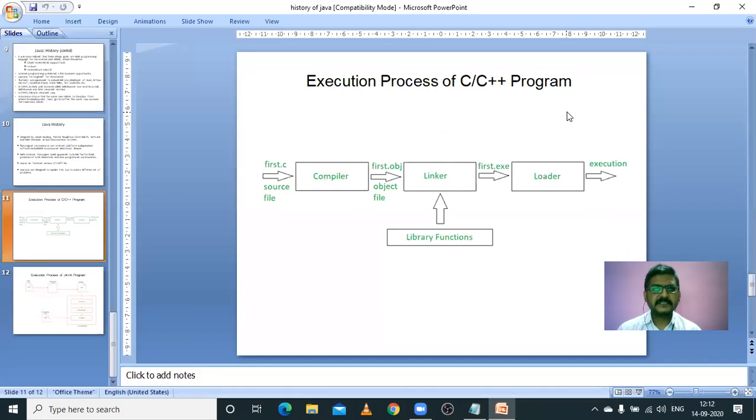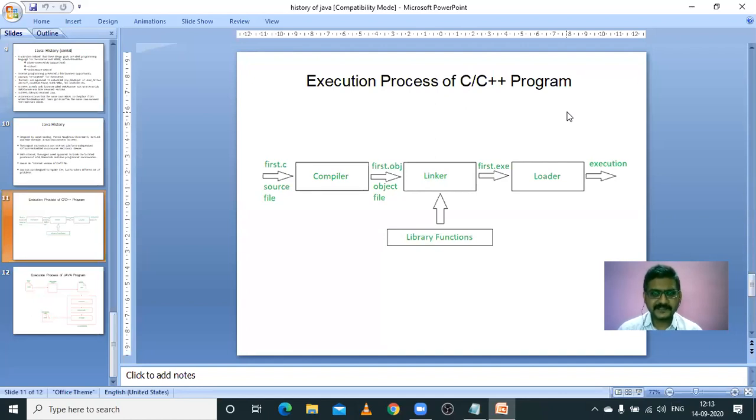After that, it has to be compiled by the compiler. After compiling the source file of the C program, it will generate two types of files. One is the .obj file, that is the object file. Next we have the .exe file, that is the executable file through which we can run the C program.